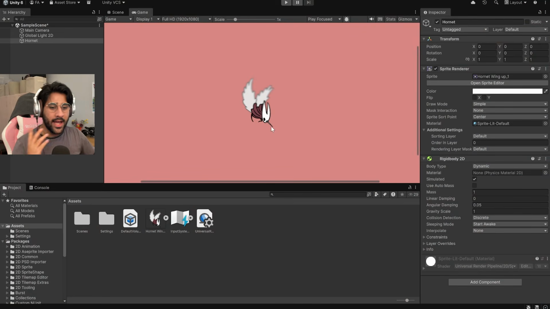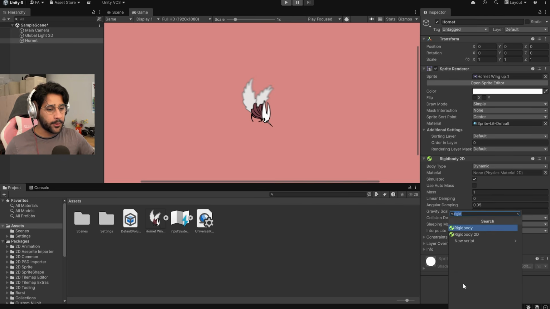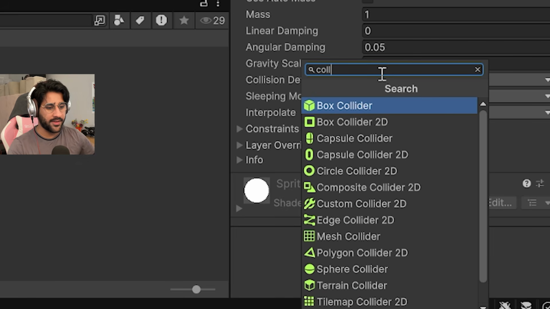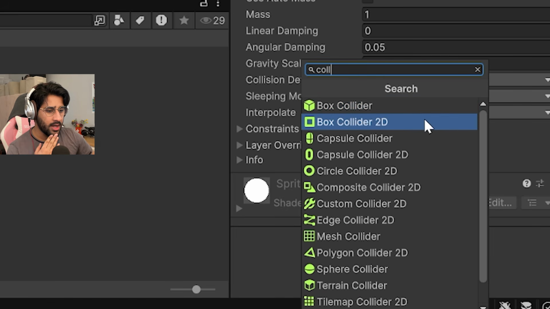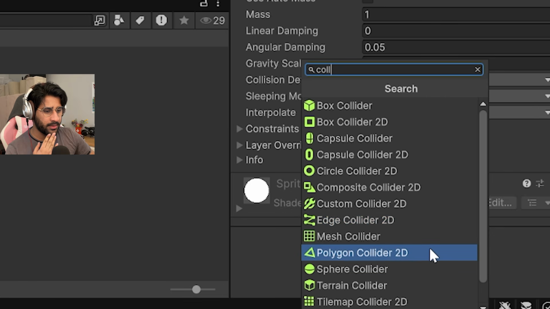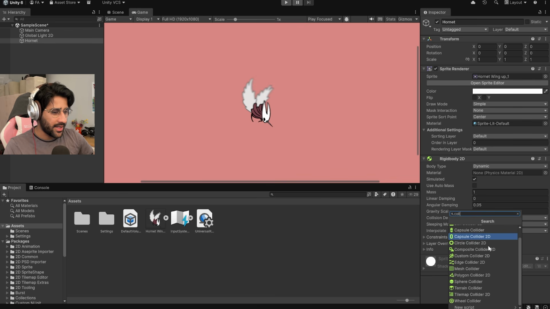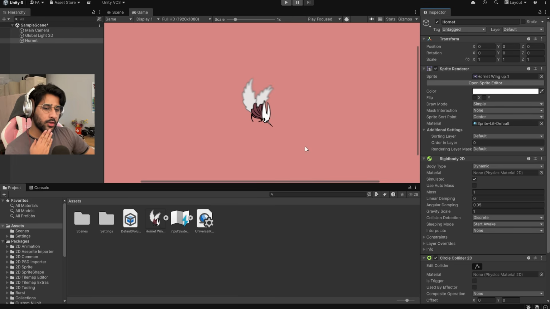Okay, so apparently now it is a physics body that is affected by gravity, but it'll still just phase through everything. And to fix that, you need this thing called a collider. I thought just it being a physics object would make it into a collider. We have certain kinds of collider here. Polygon, custom collider. I think a custom one would be best for her, no? She's kind of like a triangle shape. Is there a triangle collider? I guess there's a polygon one. I guess we'll just go with circle. Circle seems to be the simplest.